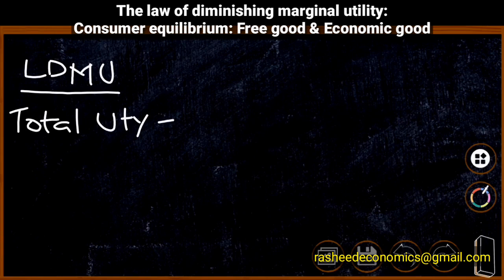Now we are moving to the concept of total utility. Total utility is the sum of marginal utilities. That is, we are adding different marginal utilities to get total utility.